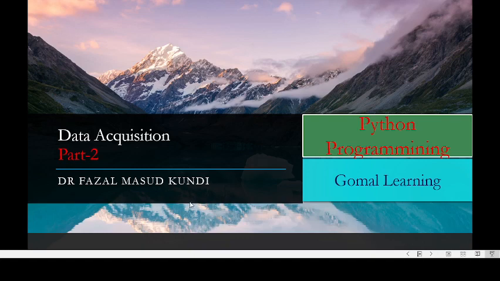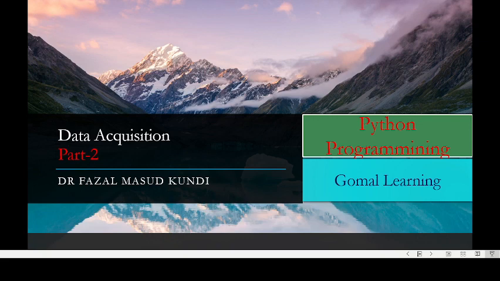Bismillahirrahmanirrahim. In data acquisition part 2, we will discuss data structures for storing acquired data, because organizing, managing and storing data is very important for data manipulation and analysis. Data structures actually provide the right way to organize the data values, the relationship among them, and the operations that can be applied to the data.